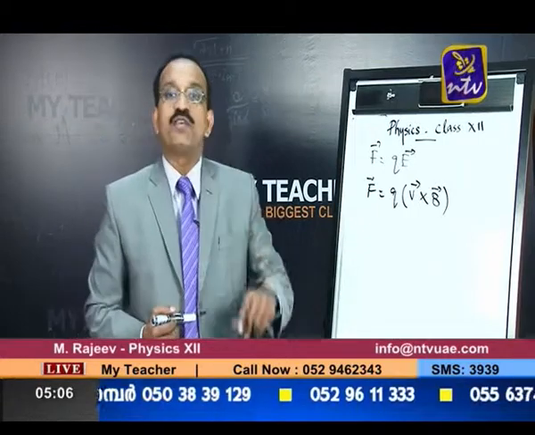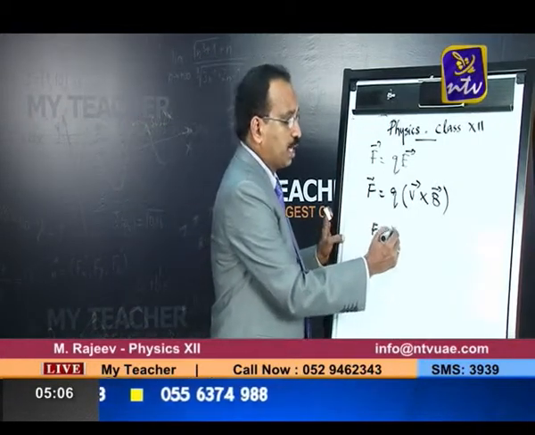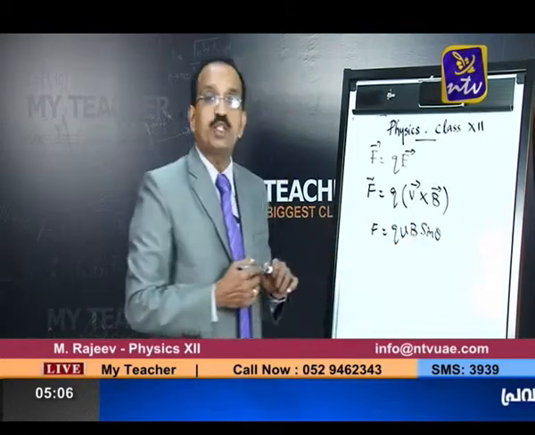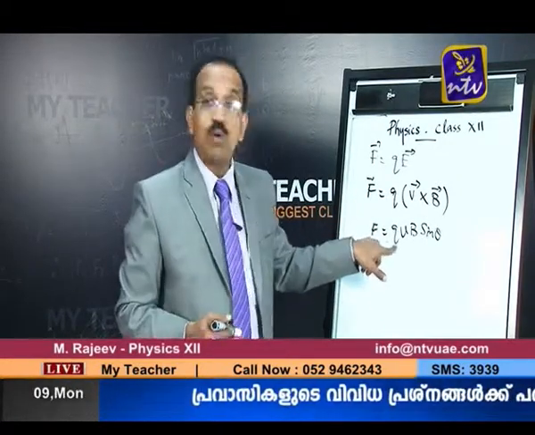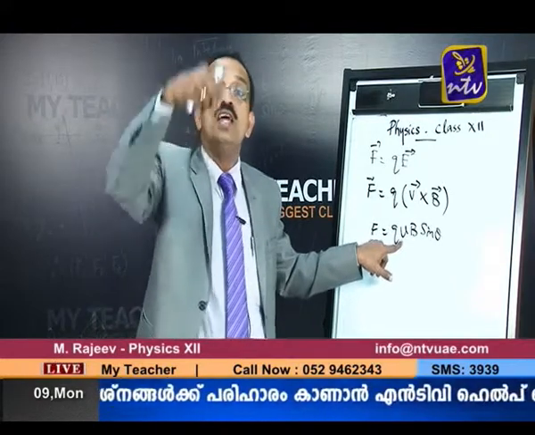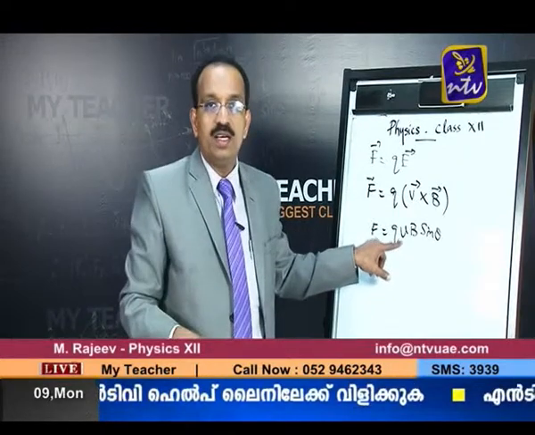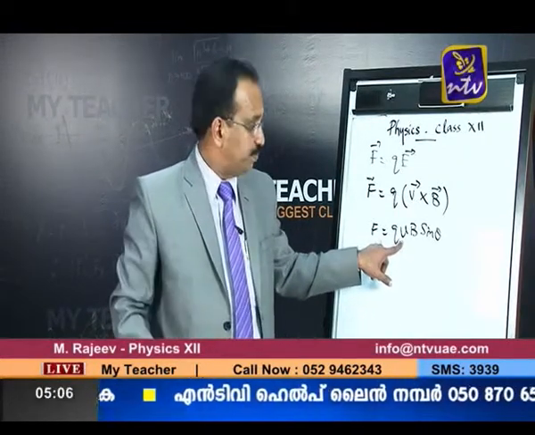So, theta also is a factor. In magnitude you can write it as QVB sin theta. That means the force experienced by the charged particle in a magnetic field depends on the quantity of charge. Imagine, as I said at the beginning, if a charged particle is released and is at rest, meaning velocity is 0, there is no force.